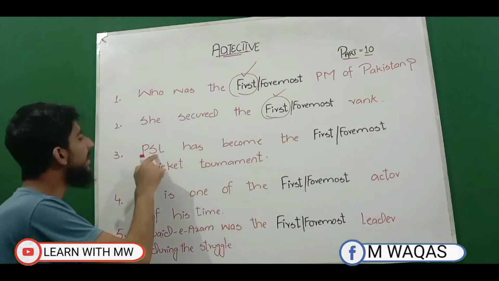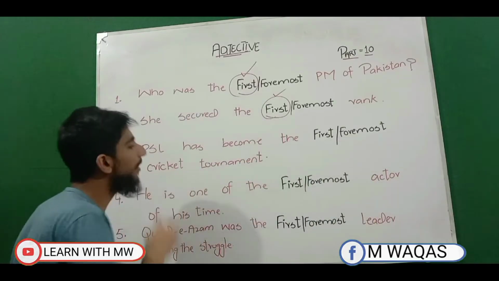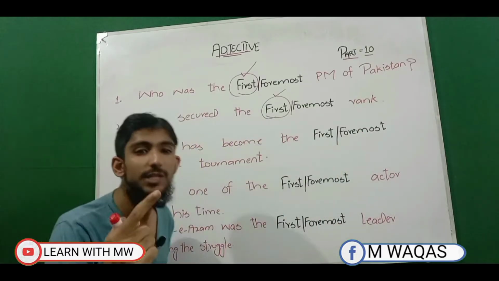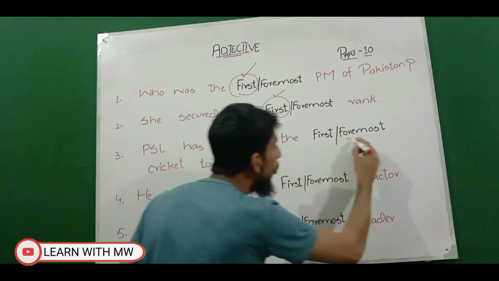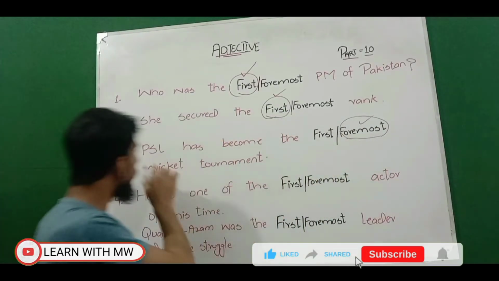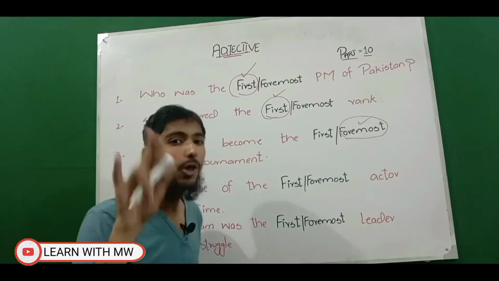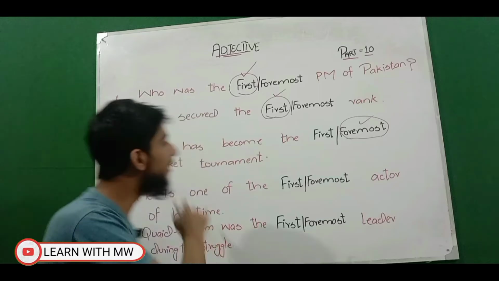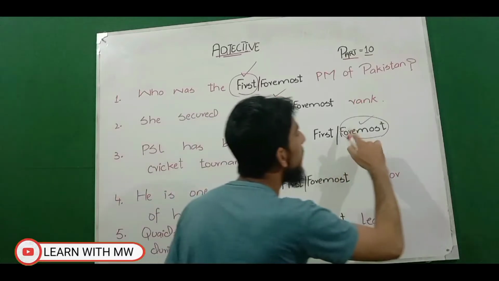Now look at the third example. Pakistan Super League, PSL, has become the first or foremost cricket tournament. We have learned that foremost basically shows us importance, priority, and value. Now foremost here is correct because the PSL is showing us value, some quality cricket, some quality bowlers. So it basically has importance in cricket tournaments. That's why PSL has become the foremost cricket tournament. So the correct answer is foremost.